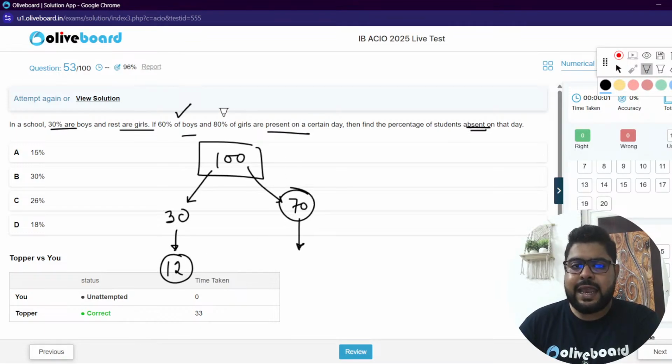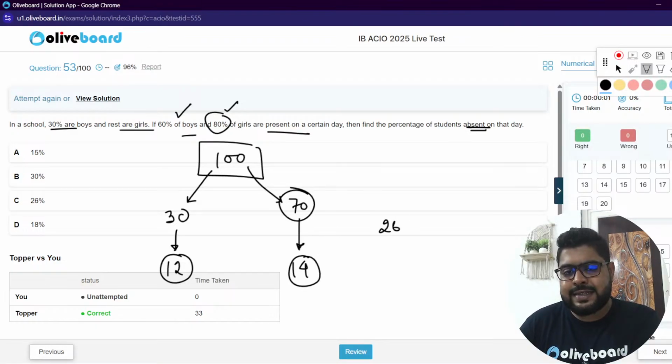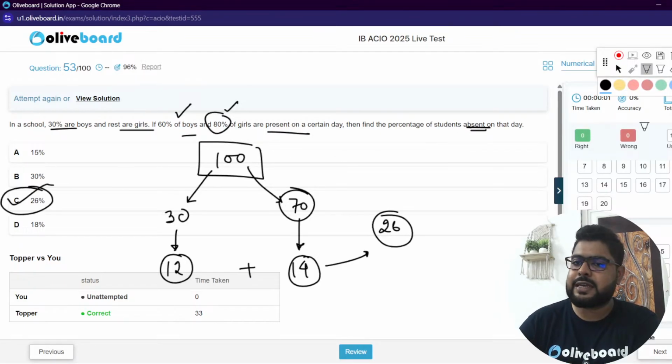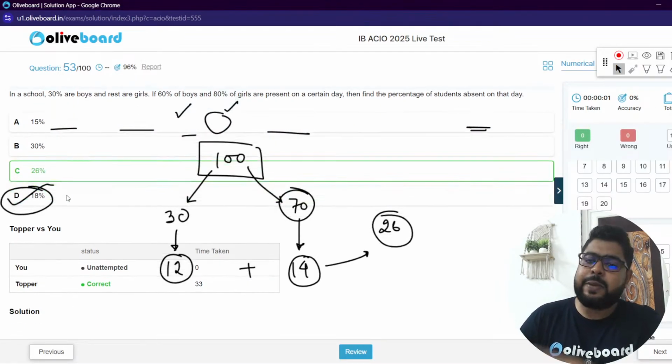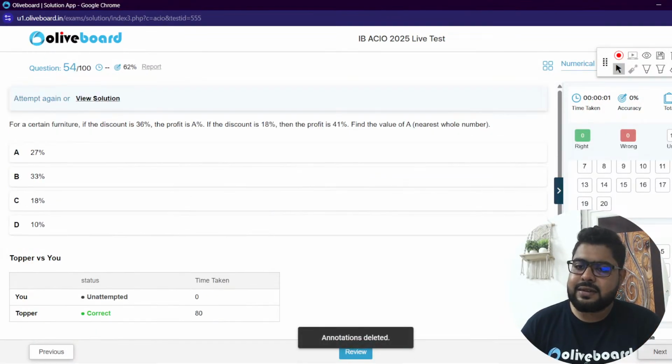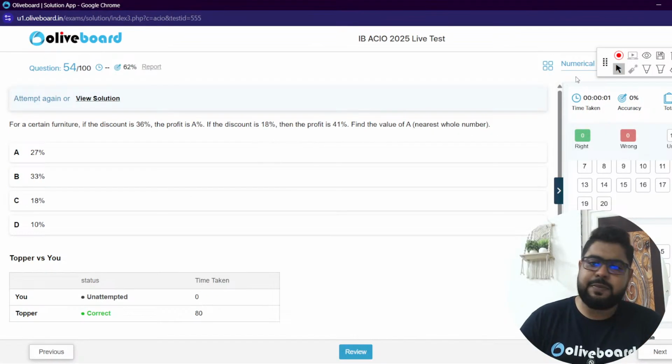So 70, 80% girls are present, 20% absent, 7 twos are 14, 14 girls are absent. So total 26 students are absent, 12 plus 14. So total percentage of absent students is 26%. Option C. I have taken 100 because I know they are asking percentage. Done, sir. Yes, Abhijit, perfect.